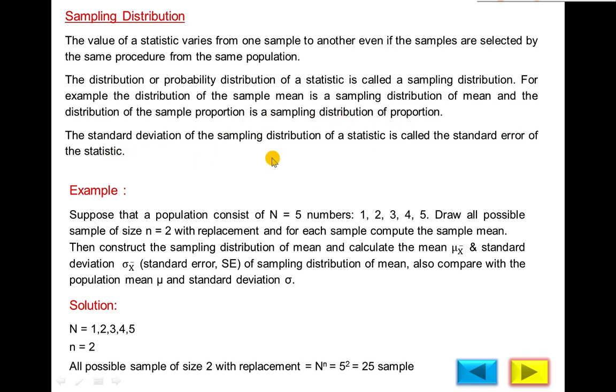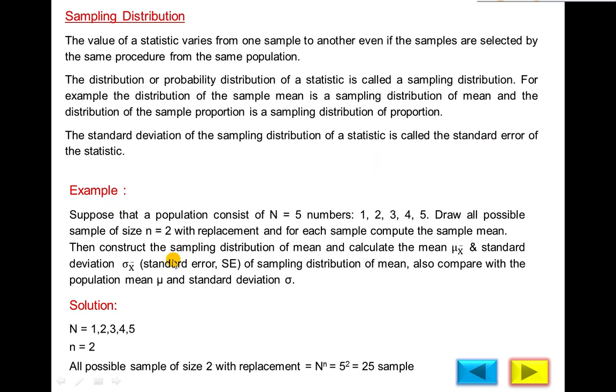So if you construct the table of the sample means and then calculate the standard deviation, this standard deviation is called standard error. And what is the difference between standard deviation and standard error? You know that the standard deviation measures the variation of the data from the mean, between the data, and standard error measures the variation between the sample means, not between the data of a statistic.